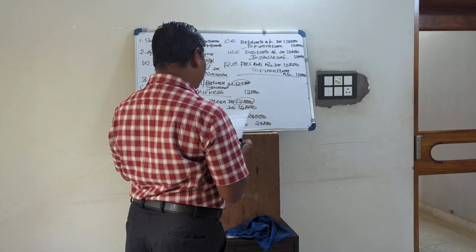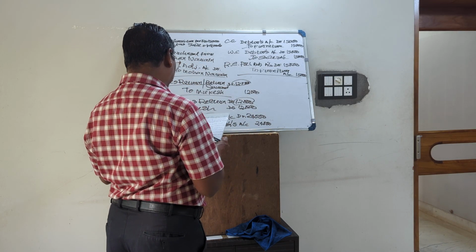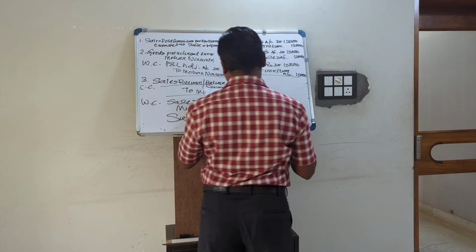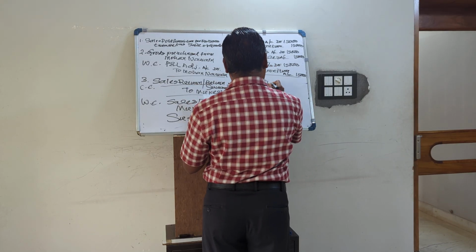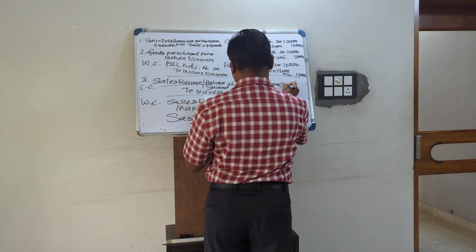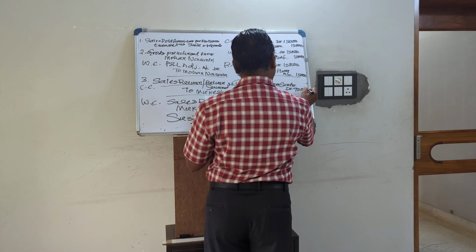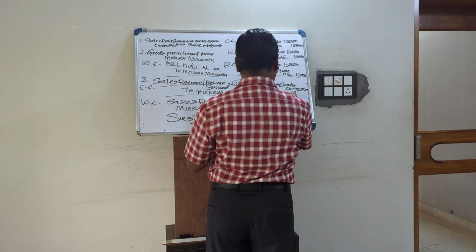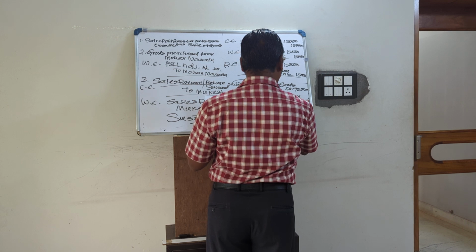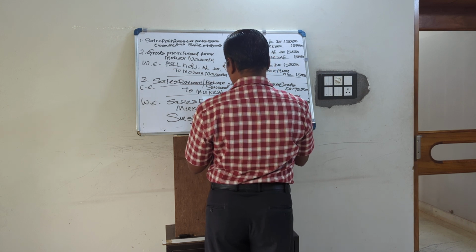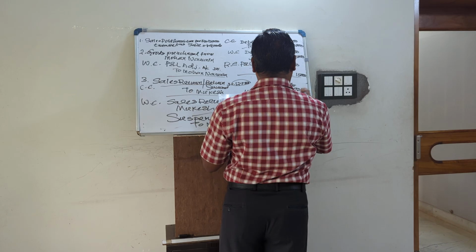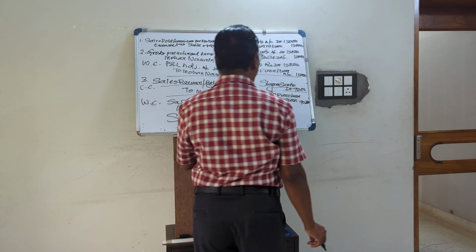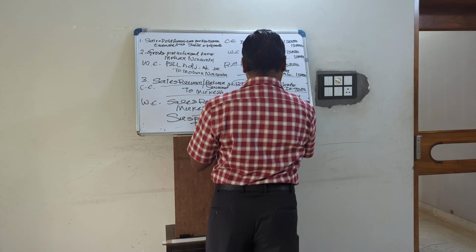A return of 90,000 to Sam Sundar posted as 9,000 in his account. We are returning to Sam Sundar, that is purchase return. So journal entry: Sam Sundar debited, amount is 90,000, to purchase return. This is the correct journal entry, to purchase return or return outward. But what is done? Instead of 90,000, his Sam Sundar account is debited with 9,000. So we will debit Sam Sundar with the difference amount. This is the rectifying entry.